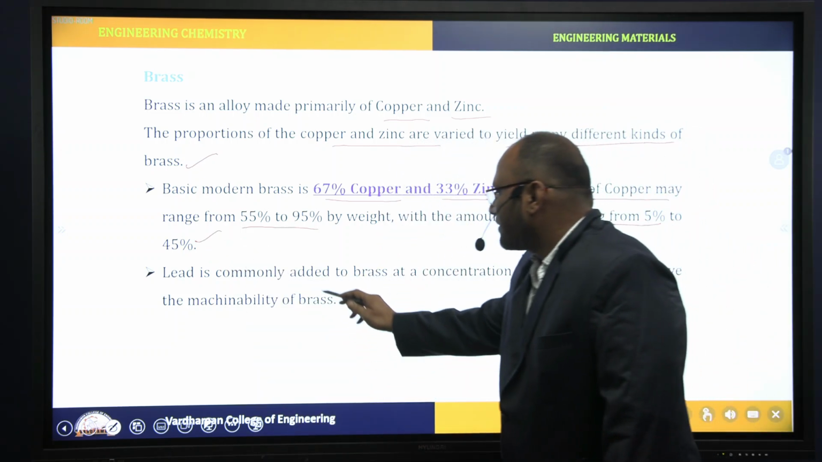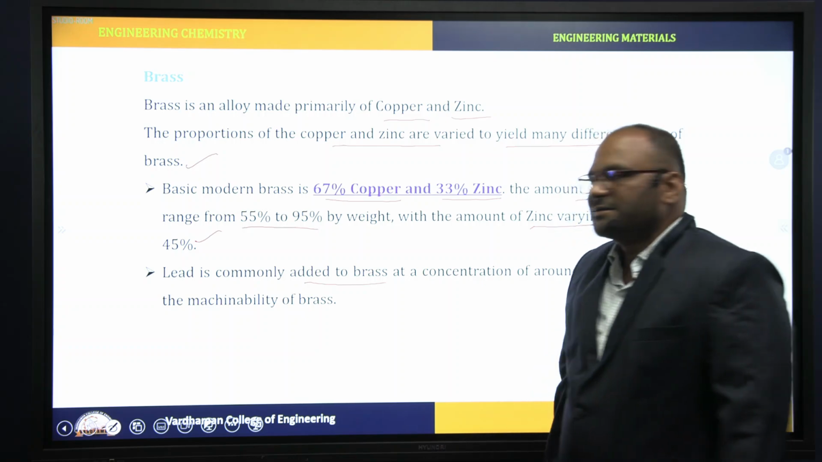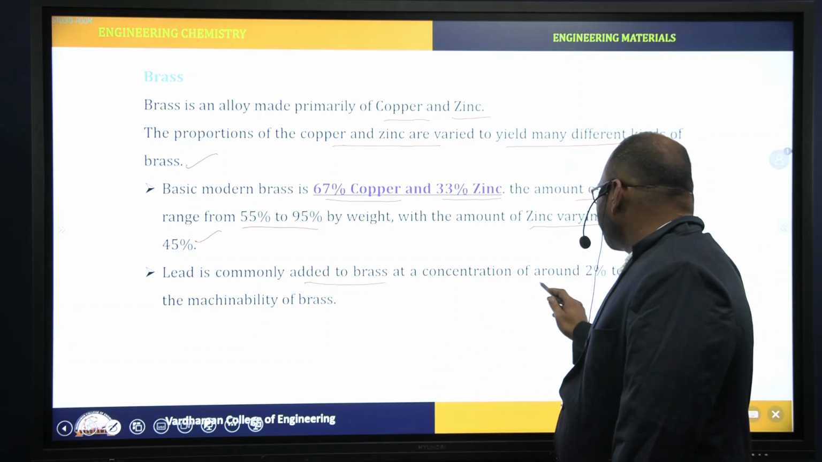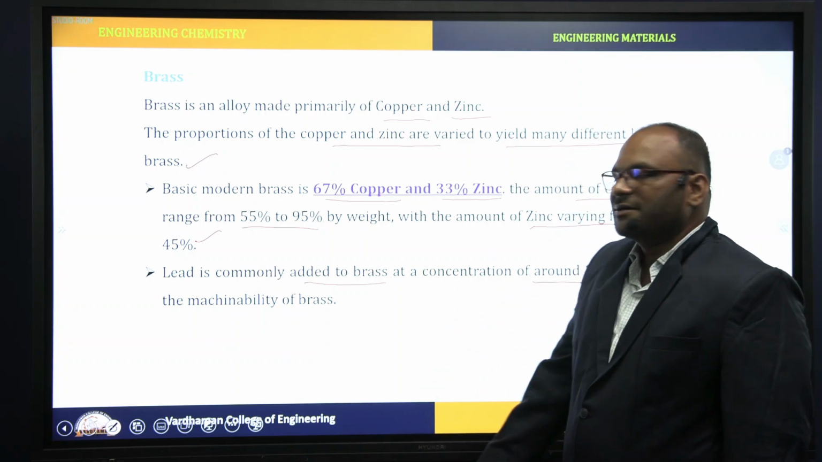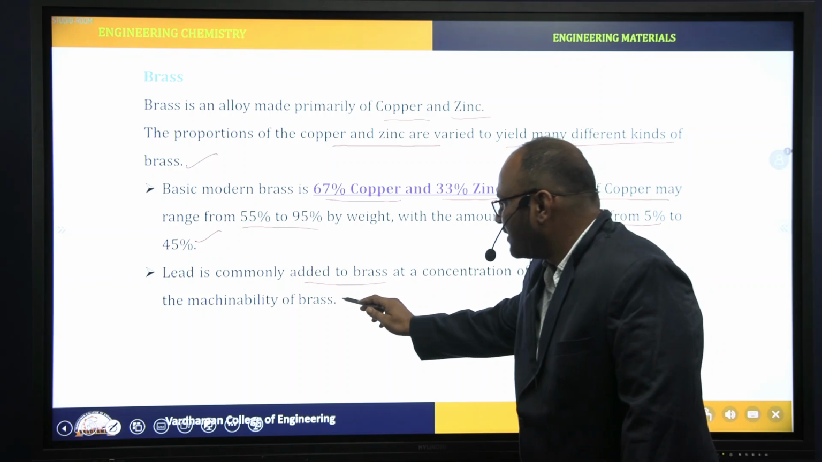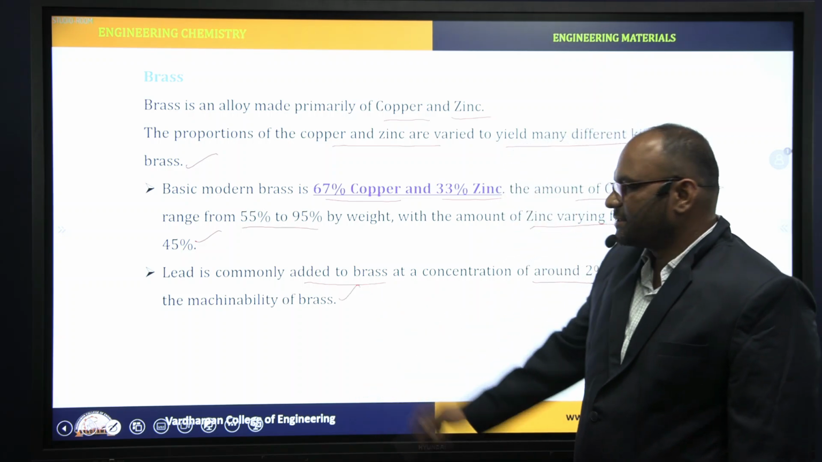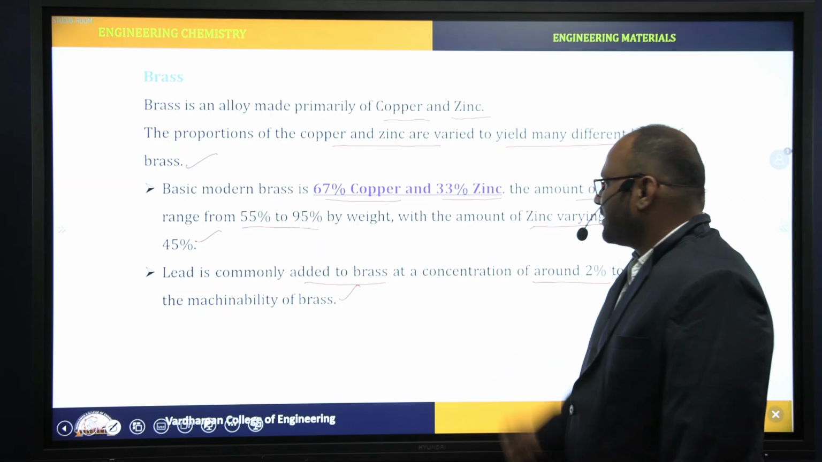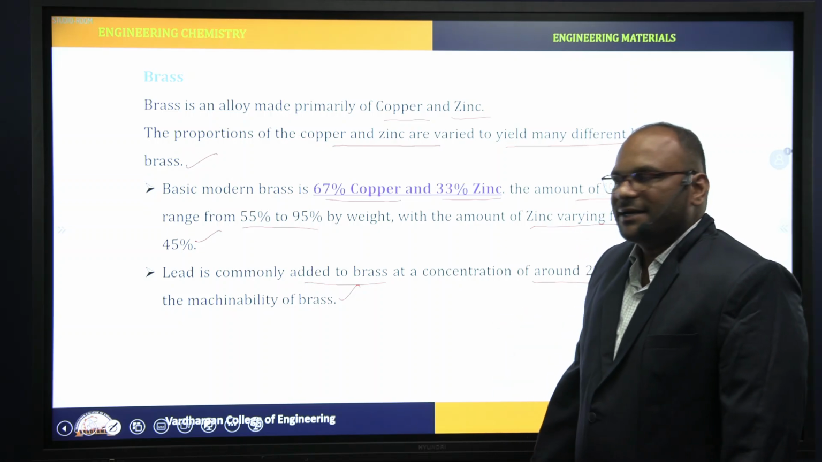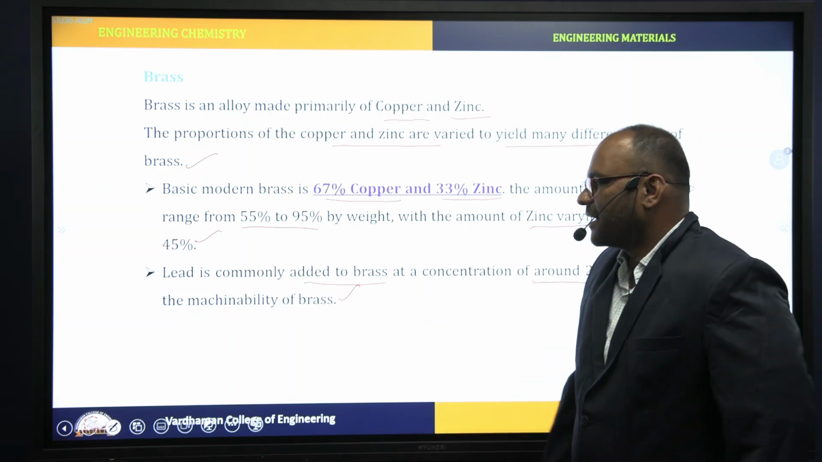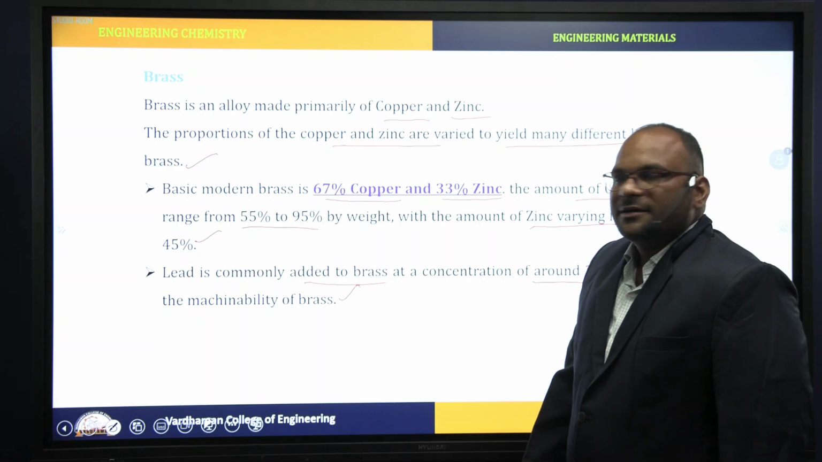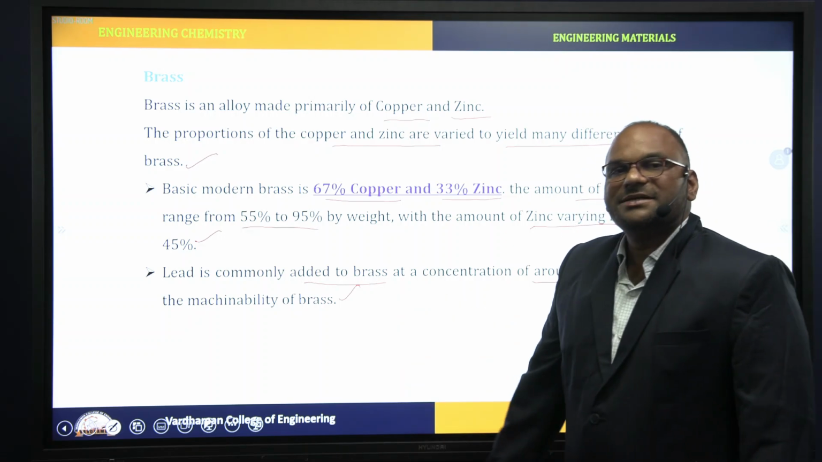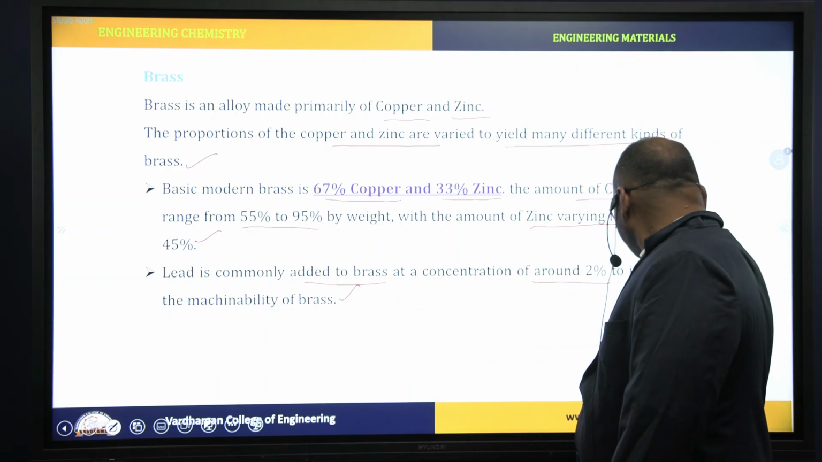Lead metal is commonly added to brass at a concentration of around 2% to improve the machinability of brass. Lead is also added. What percentage? 2% of lead is added to the brass to increase its machinability, right?